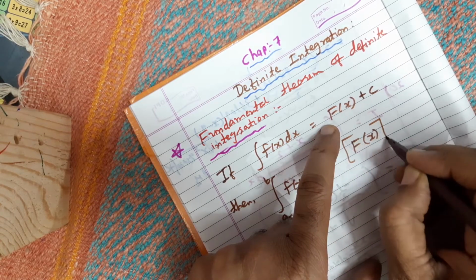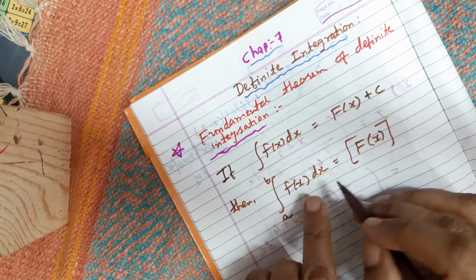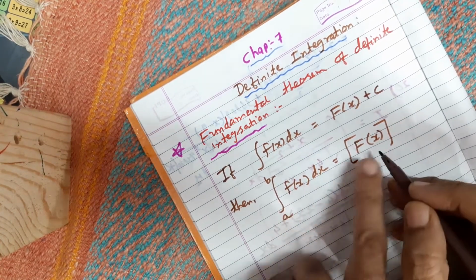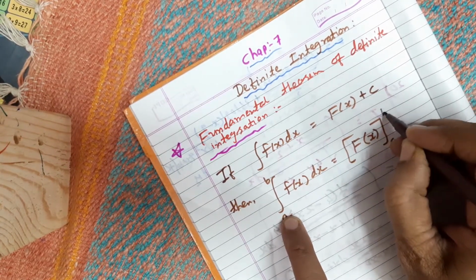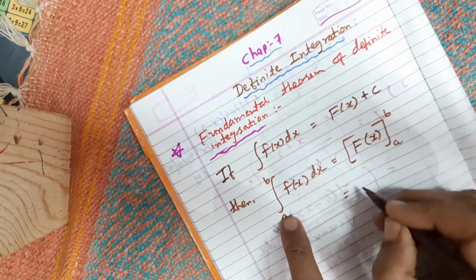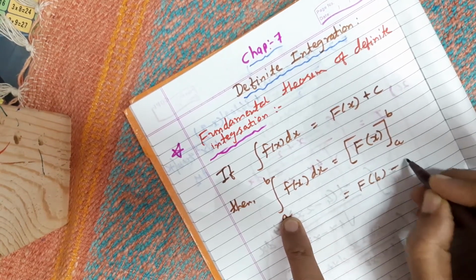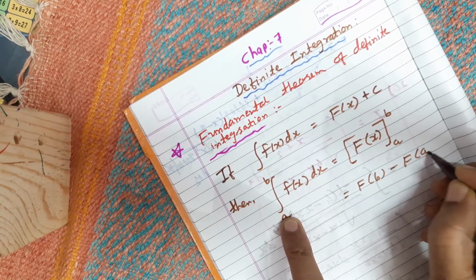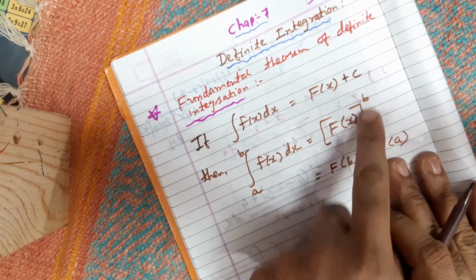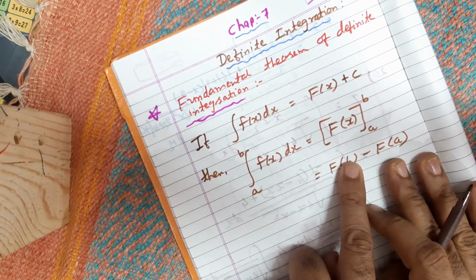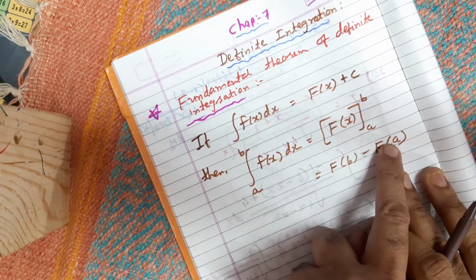You put it in a bracket, capital F(x), the integration of small f(x), with the limits from a to b, and it is given by F(b) minus F(a). What does the formula say? F(b) means first you put the upper limit and find the value, and minus, then you put the lower limit.